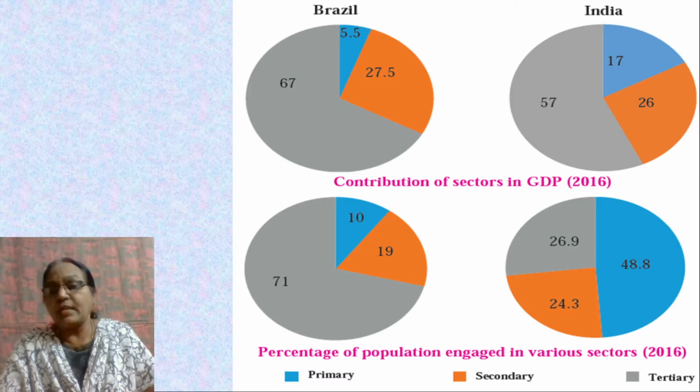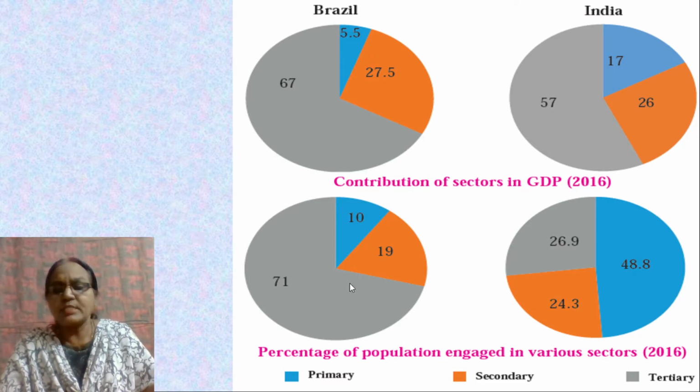Compare that with Brazil. In India it is 17, but in Brazil we find it is 5.5. In India, the secondary sector contributes 26% to GDP. In Brazil, it is 27.5. What about the tertiary sector? In India, the tertiary sector contributes about 57% to the GDP, while in Brazil, it is 67%.